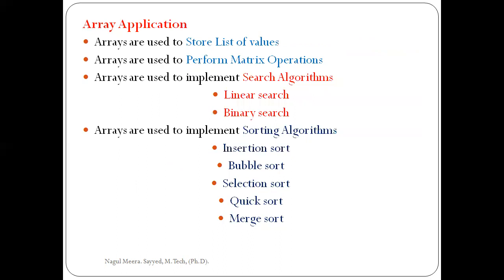Now coming to the real-time applications of arrays. Arrays are used to store a list of values. Our definition says an array is a collection of similar data types, which means we can store a list of values. So the first application is storing a list of values. Next, arrays are used to perform matrix operations. This is the major application.